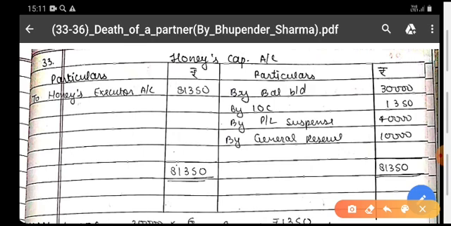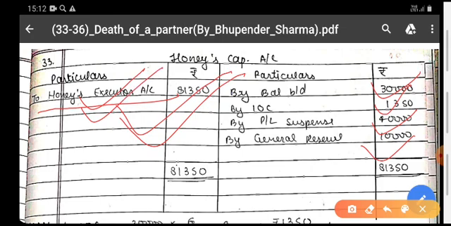Now whatever the amount is to be paid to him shall be written on the credit side, which will increase his capital: rupees 30,000 as balance of his capital, interest on capital 6% for 9 months, plus profit and loss suspense account, his share in the profits, journal reserve, his share in the journal reserve, and the total amount to be paid to Honey. And the amount is being transferred to Honey's executor loan account.